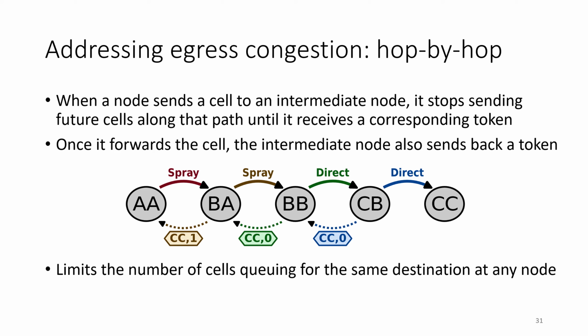Now you'll notice that each of these tokens has the destination as well as a number, which represents the number of remaining spraying hops. The reason we do that is because this prevents circular waiting, which means that this is a deadlock-free congestion control system. Additionally, we use special push and extract out queues to prevent head-of-line blocking.